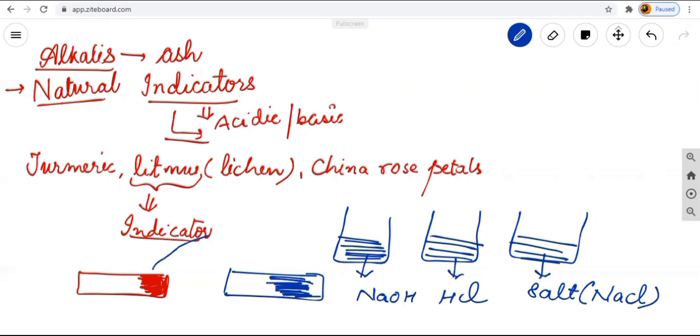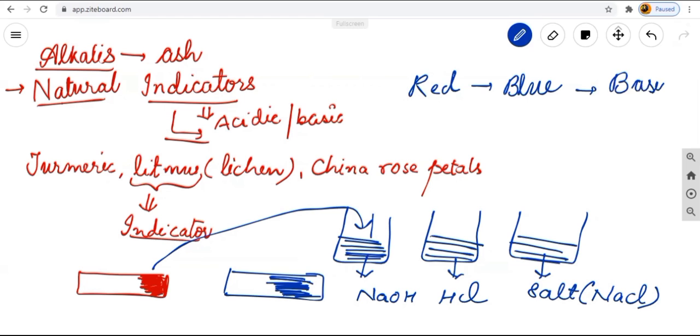Now what happened? When we dip this litmus paper in the NaOH solution, with the base, the red color of this litmus paper gets converted into blue. Why did it convert into blue? Because this solution is basic in nature. If the substance or solution is basic in nature, then the litmus color changes from red to blue.